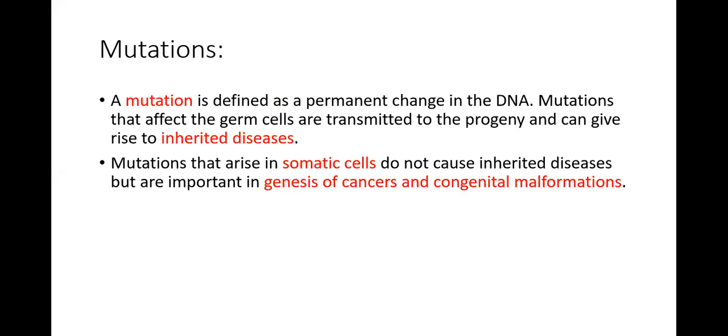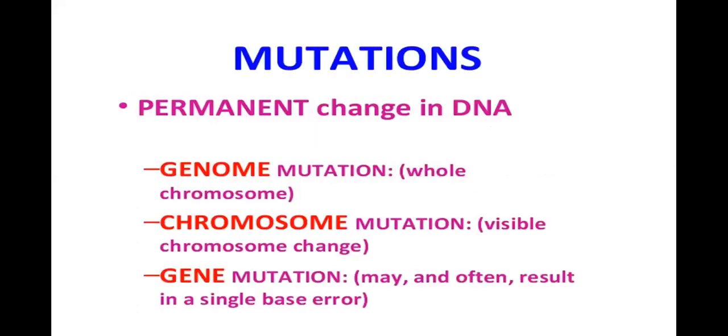So after the development of the individual, if there are mutations occurring in somatic cells, which they did not have when they were born, they are going to lead to the genesis of cancer, or if the fetus is still not born, congenital malformation occurs because of the mutations in the somatic cells. Okay. So a mutation present in the germ cell is going to lead to inherited disorder, and mutations seen in somatic cells can give rise to congenital malformations or genesis of tumors or carcinomas.